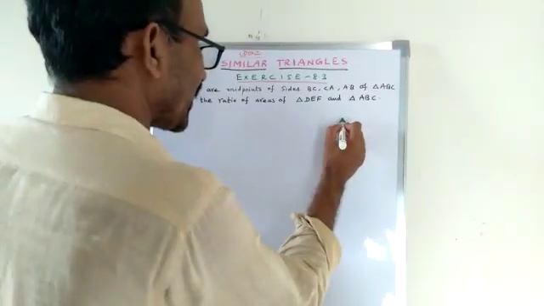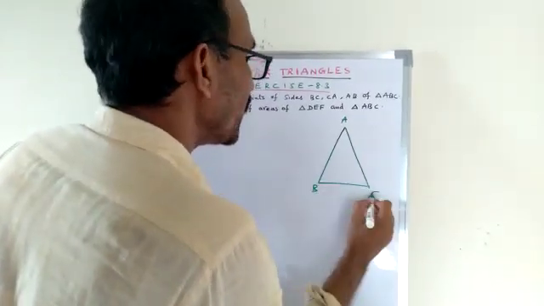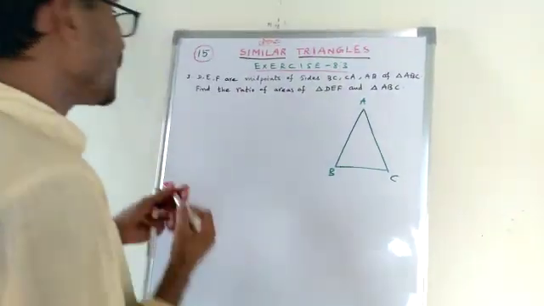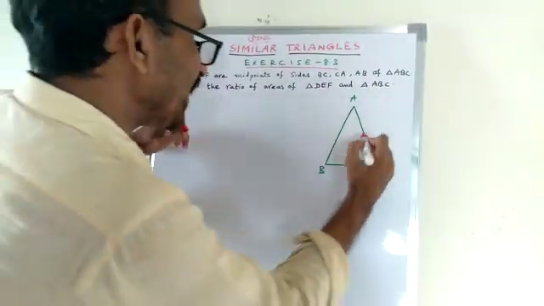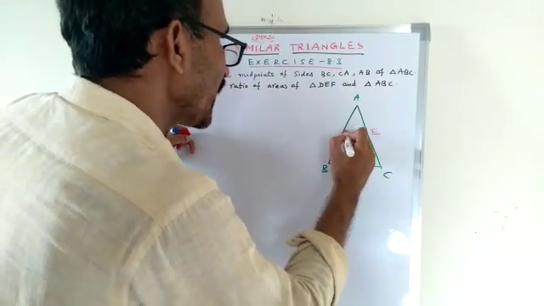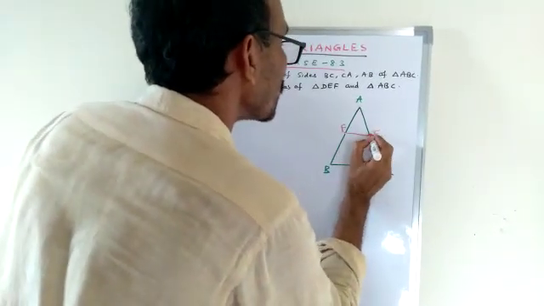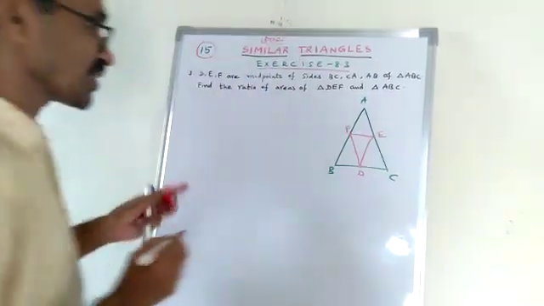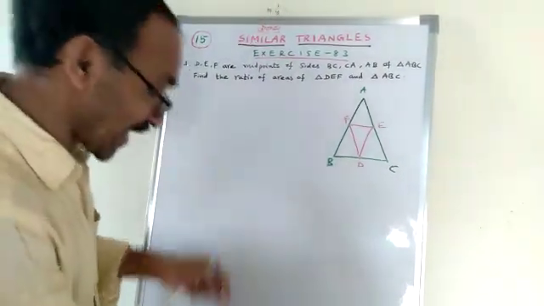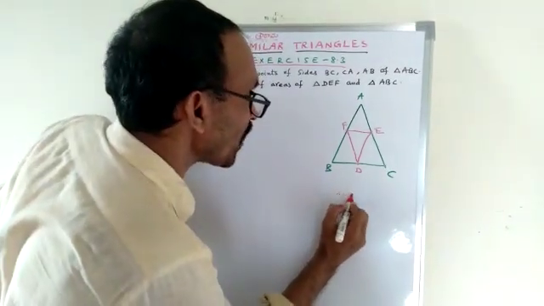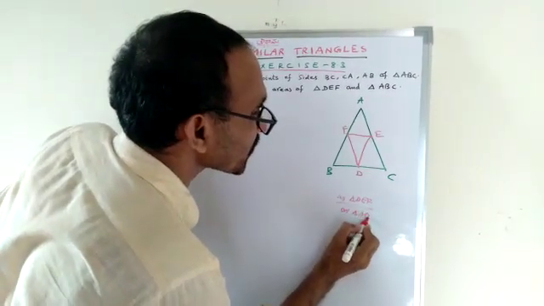So, triangle ABC. This is A, B and C. Here, D is the midpoint of BC. So, this is D. E is the midpoint of AC, and F is the midpoint of AB. So the triangle is this, DEF. So, what do we prove? We find the area of triangle DEF by the area of triangle ABC.